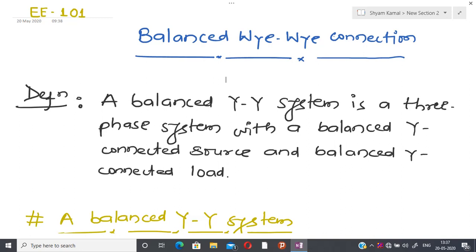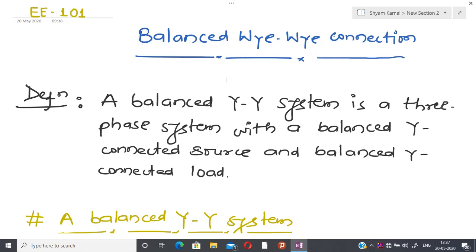In today's lecture, I am going to talk about the balanced Y-Y connection, and the main motivation to start with the Y-Y system.